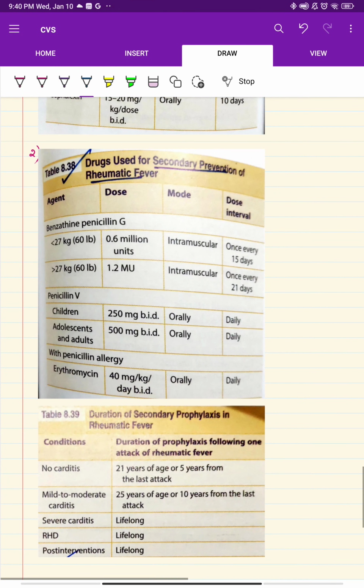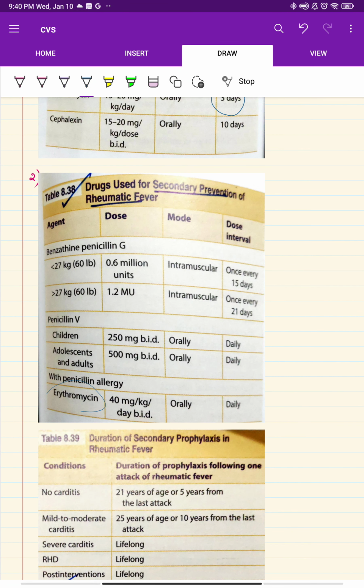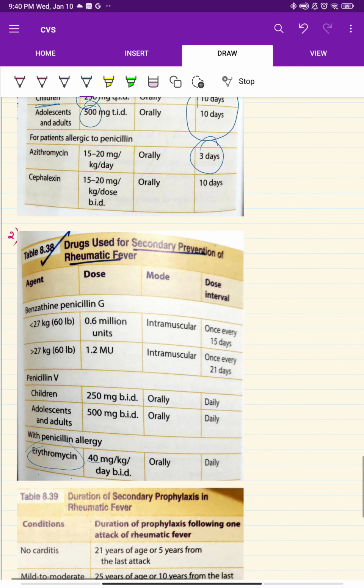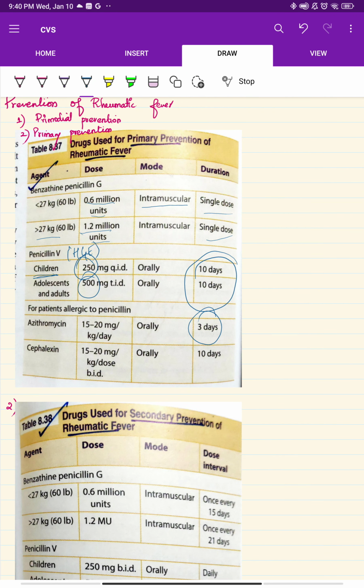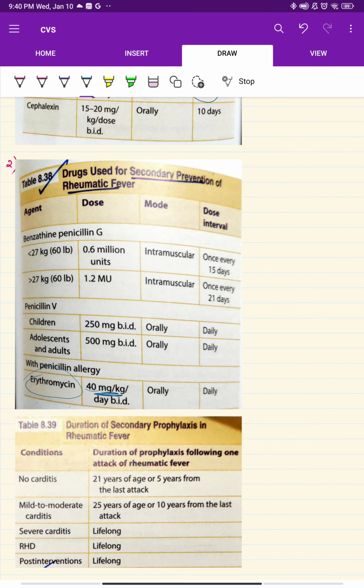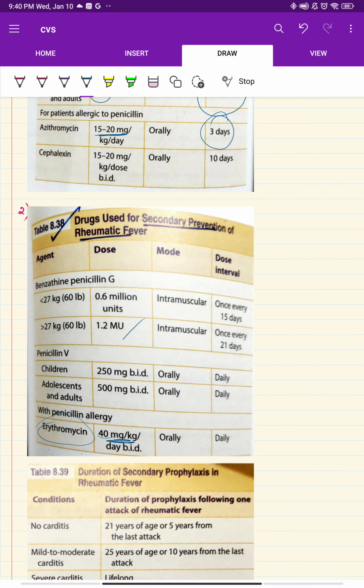And if you see a patient with penicillin allergy, we should give erythromycin or azithromycin. Azithromycin has another dose, but erythromycin you should give 40 mg. This is for secondary prevention. For primary prevention you should give 50 to 20. In secondary you can give 40. The remaining are the same; only this changes for secondary prevention.